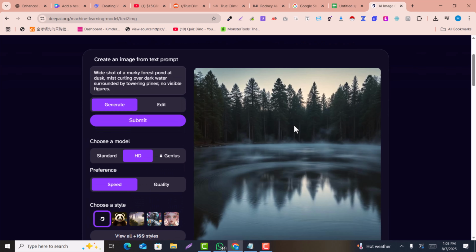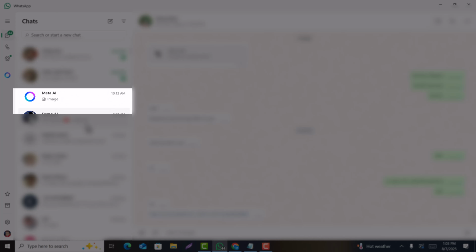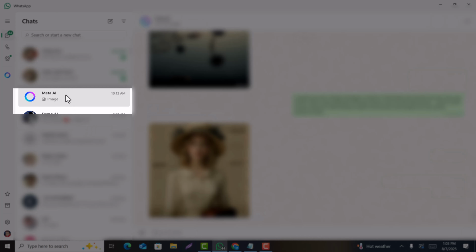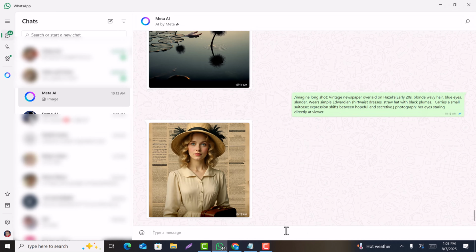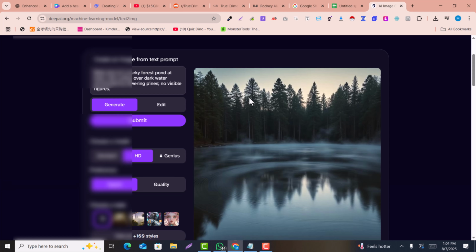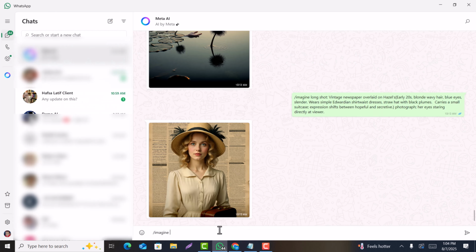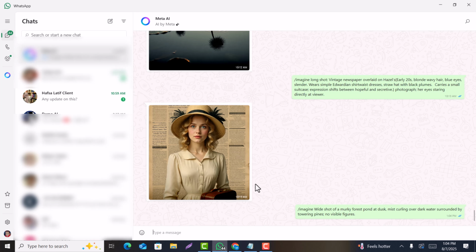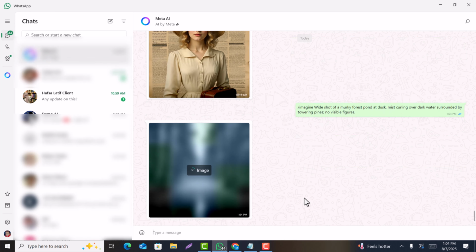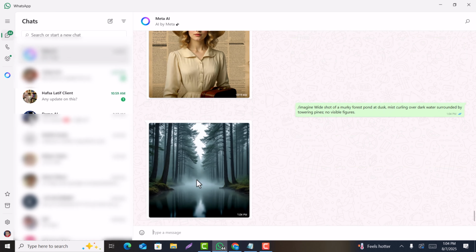What you can do is, you just need to open your WhatsApp, and here you will see a Meta option. Open the Meta option, and here you just need to type slash and select, say, imagine. And in imagine, you just need to copy the prompt of the image. For example, this is the prompt. You just need to copy this prompt and go back and paste it here. So it will generate the free images for you. Now you can see it is generating the image for you. This is free, of course. There is no limit on image generations, and you don't need to pay anything. So you can see this is the image.